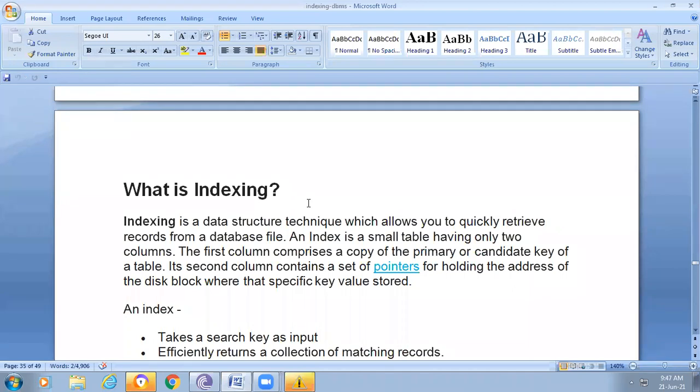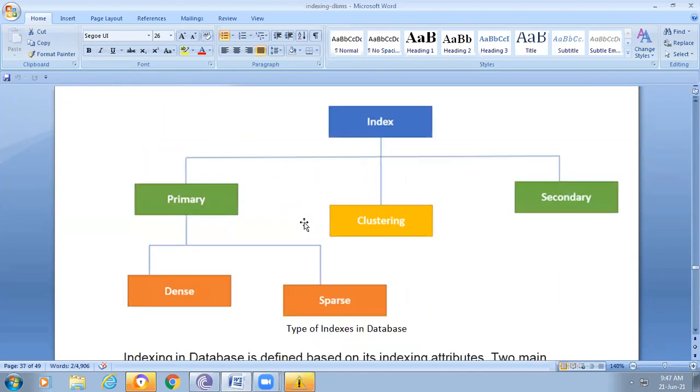In the next class, we will discuss what indexing is and what the types of indexing are, because that is the most important. If you observe this diagram, an index is nothing but a key used to find our required data item. That is indexing. Here there are types of indexing: one is primary indexing, another is secondary indexing, and another is clustering indexing. In the case of primary indexing, it directly points to the address. For example, in a sequence, it can directly point to that address.